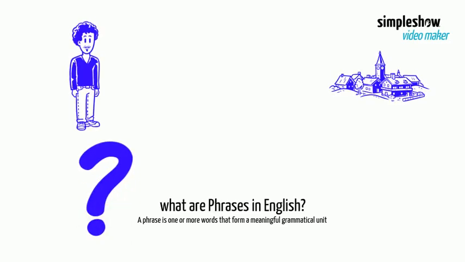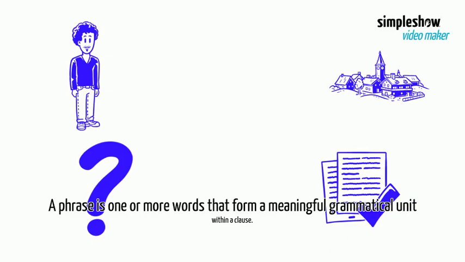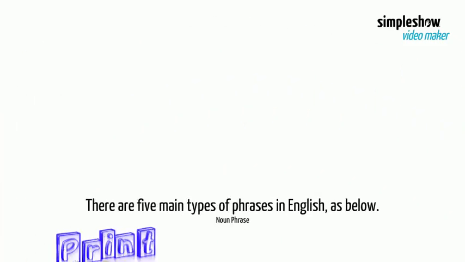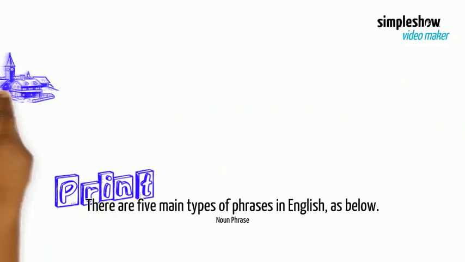What are phrases in English? A phrase is one or more words that form a meaningful grammatical unit within a clause. There are 5 main types of phrases in English.